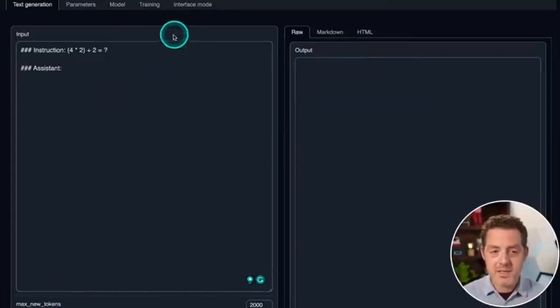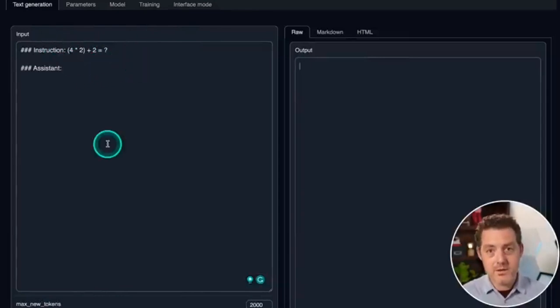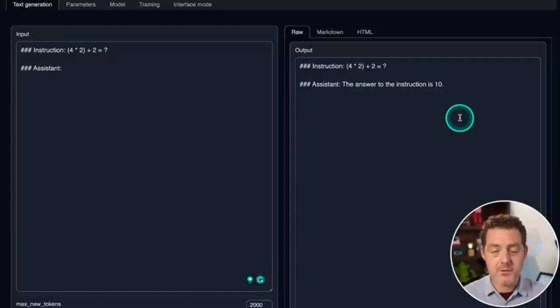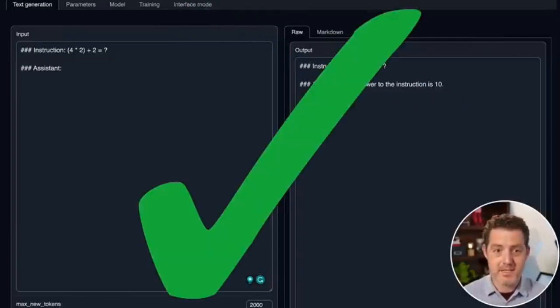So let's give it a slightly harder math problem. This is one where the order of operations really matters. The Guanaco 65B model that I just tested got this right, where a lot of other models don't get this right. Let's see how this one does. The answer to the instruction is 10. That is correct. Now, the Guanaco model provided the step-by-step reasoning of how it got there, but this is perfect. This is a pass. Very impressive.